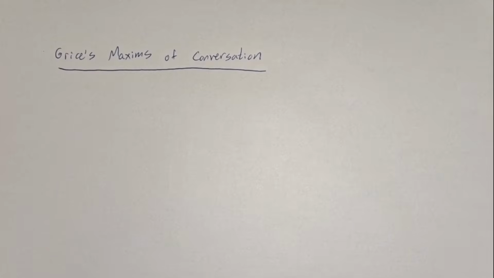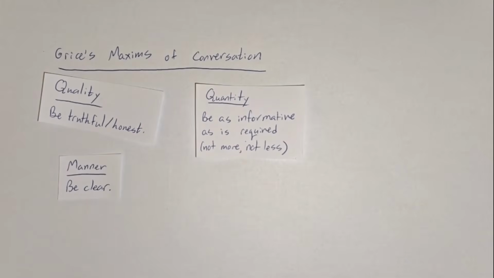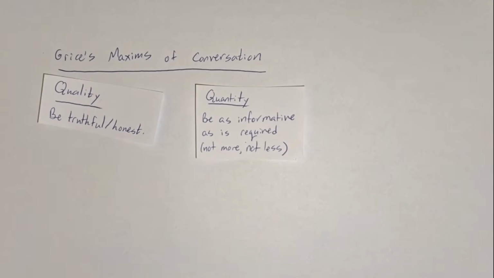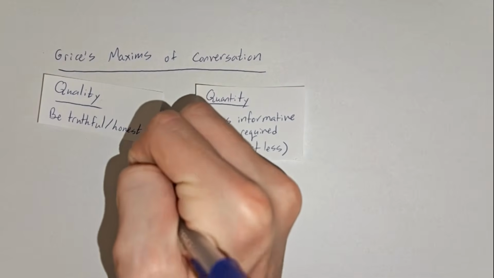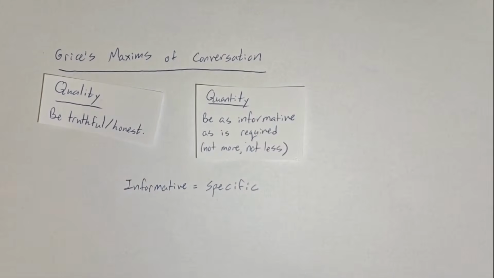As an early attempt, Paul Grice introduced his 4 maxims of conversation, which act as unwritten laws for human speech, and they are in principle quite intuitive. The maxim of quality, the maxim of quantity, the maxim of manner, and the maxim of relation. These 2 are the most relevant to our case. The general idea is that people convey as much information as they can give honestly. Information isn't necessarily how many words you say, but rather how specific you're being.